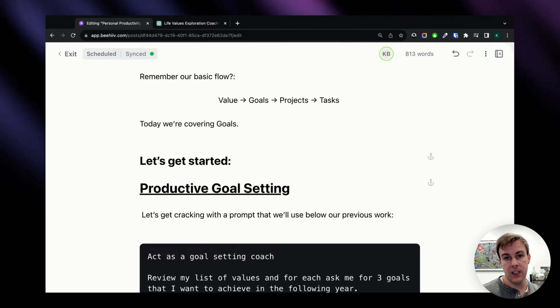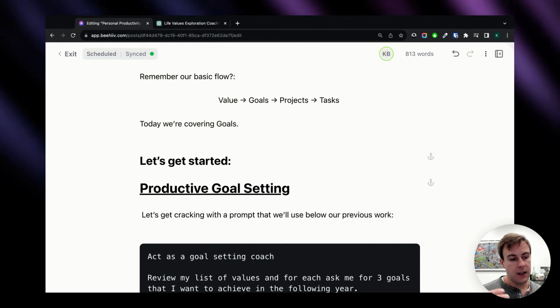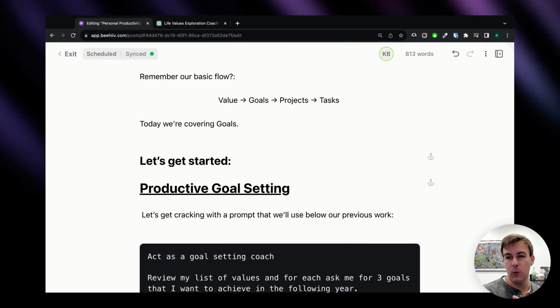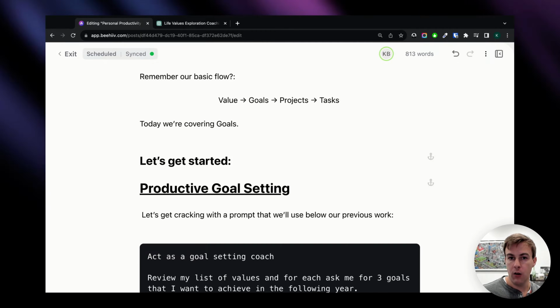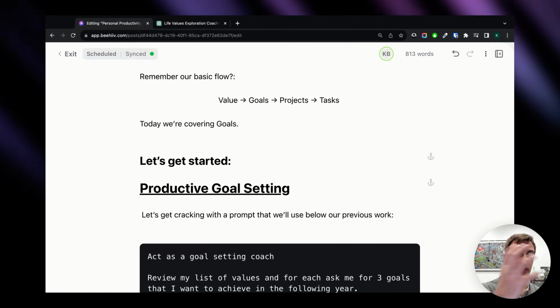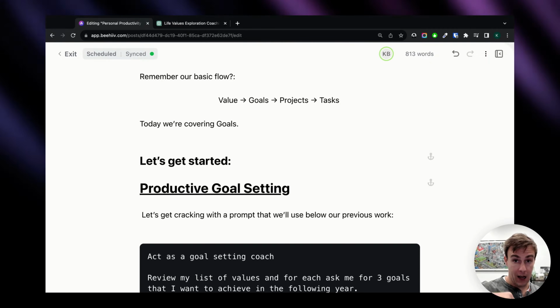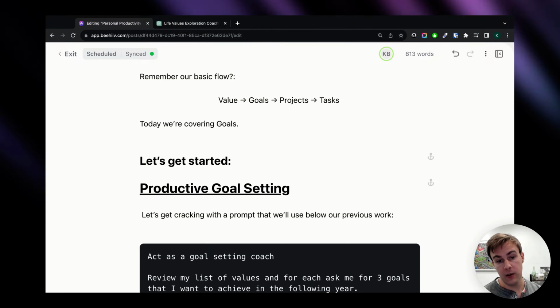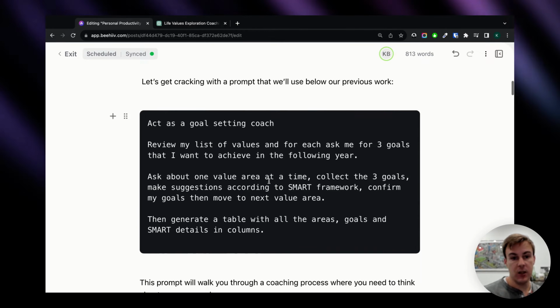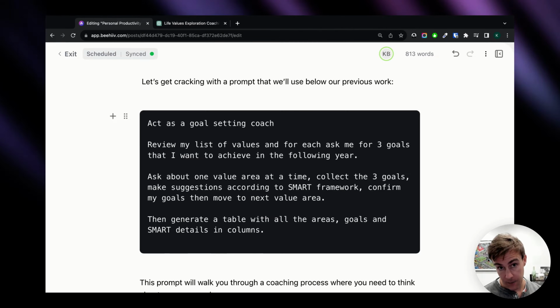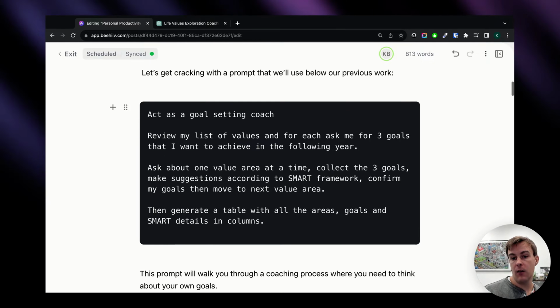Too many productivity gurus or systems out there get caught up in the weeds of just making you more productive without actually asking, well, what should we actually work on producing? So we've started off in the last video and the last newsletter by helping you work out what your values are, and then using those values now to define what goals you should be focusing on. So I've written a ChatGPT prompt which will help you to work out your annual goals. In the next video, I'm going to show you how we break it down into quarterly, weekly, and even daily tasks. So here's the prompt.